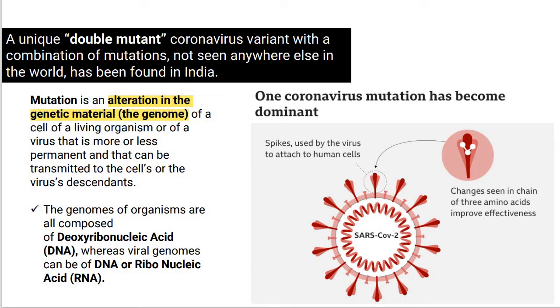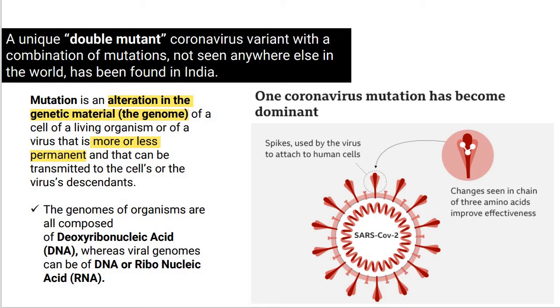Right? So alteration or change in genetic material. If there is any alteration or change in the genetic makeup of your cells, or any change in the structure of a virus, we call it mutation. And you can say more or less this mutation can be permanent. Okay, it is more or less permanent. That means permanent makes this mutation transmittable. This can be transmitted to the cell's or virus's descendants also. Any new form of the virus that comes, any new form of the cell that forms, this mutation gets transferred to it as well.